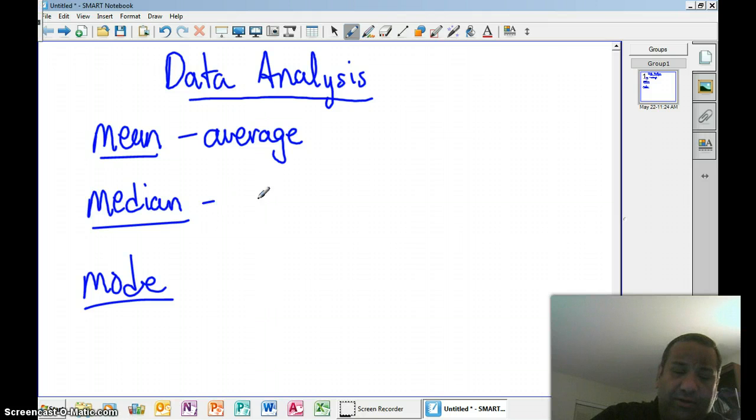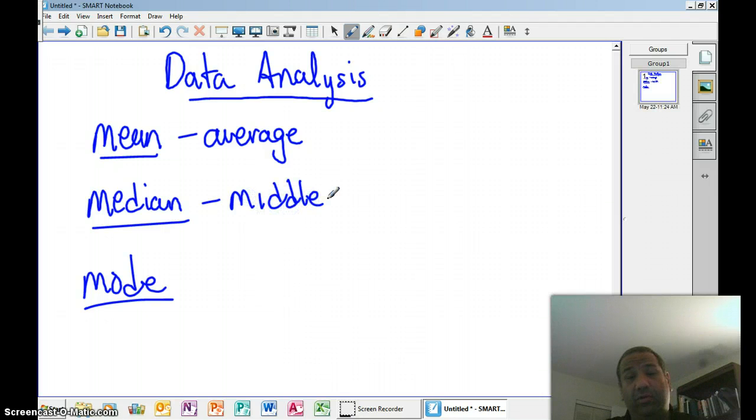Median is also the middle. It is the middle of the data, right in the middle. We'll talk about that in a minute. And the mode is which number or numbers occur the most. I think you all know that. So let's give an example of the mean here. All right, so we'll start with mean.